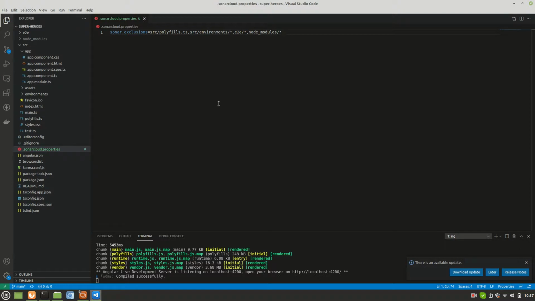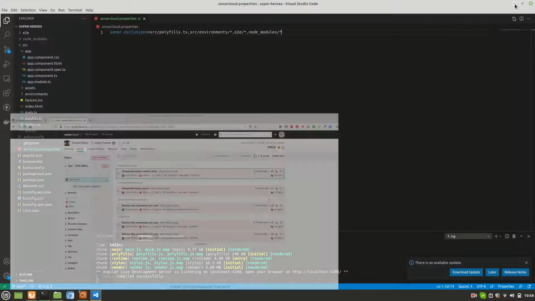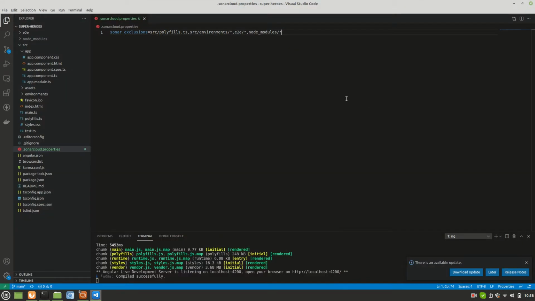Save the file. Along with this, Sonar was also complaining about an empty CSS file, the app component CSS. We have two solutions here. I can simply delete it if it's not required, but I prefer putting some styles and making some use of it.